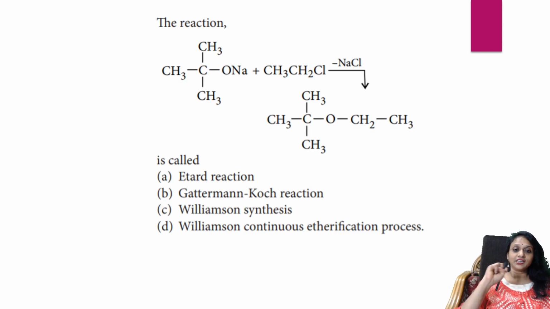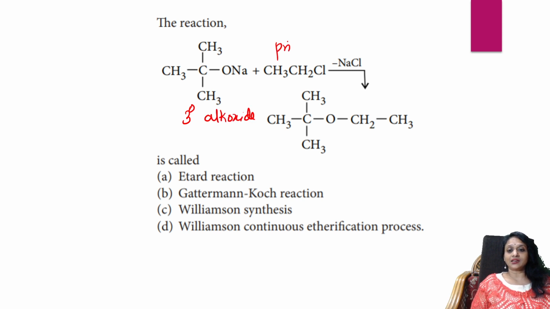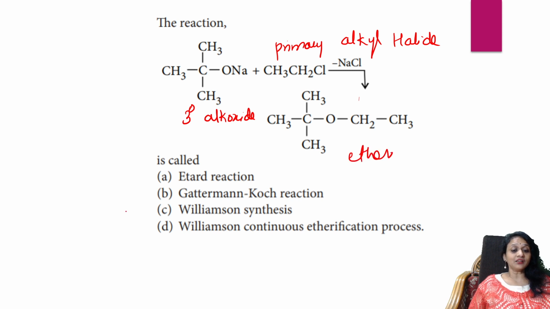Next one, students. The reaction between, so there is an alkoxide. This is a tertiary alkoxide and a primary alkyl halide. Correct. So the reaction between tertiary alkoxide and primary alkyl halide results in the formation of ether, which is nothing but Williamson synthesis. Easy, students. It's the best method to prepare your ethers.